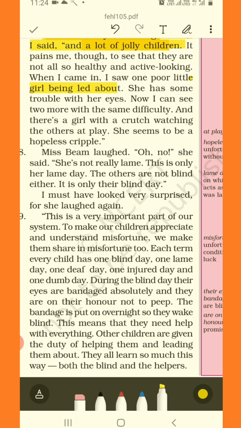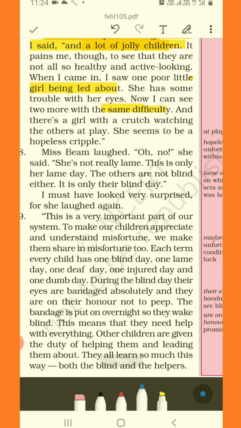Now I can see two more with the same difficulty." He says now he can find two more children with the same difficulty, meaning inability to see. We do not know whether his observation is correct or wrong, but he had seemingly observed three blind children, one in the beginning, two more now.